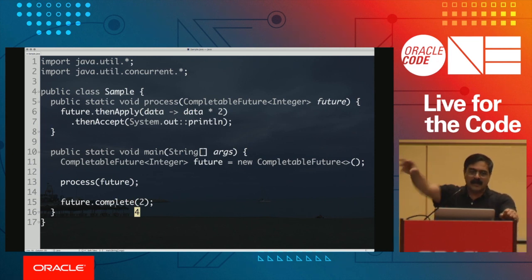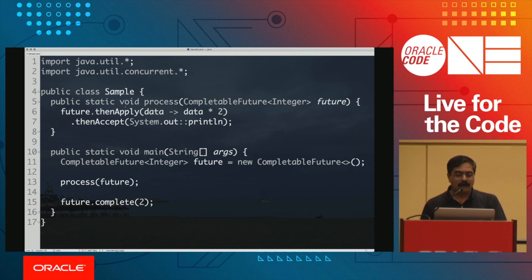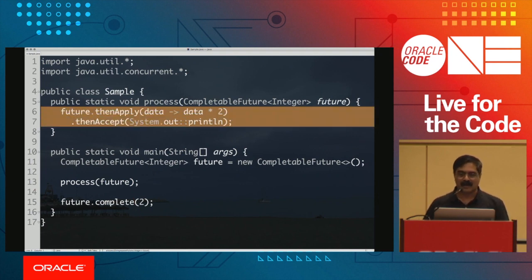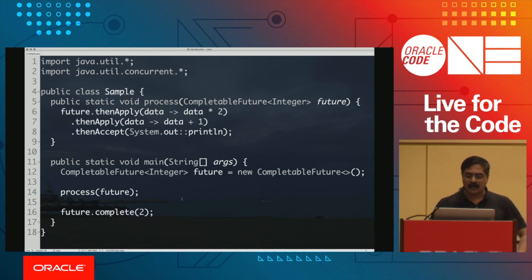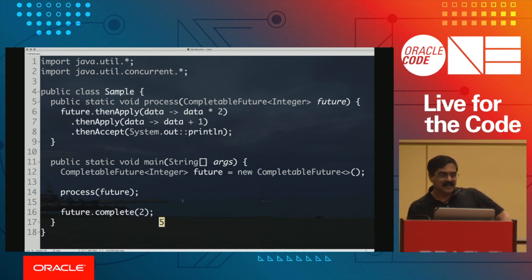Somebody could give you a completable future. You could draw up a pipeline of that future and be ready for it. And in this case, you can say, given this particular data, whenever the data arrives, I will take the data and double it. I'll take the data and increment the data afterwards. And then, of course, when the data is pushed through the pipeline, I can then process it and print it.